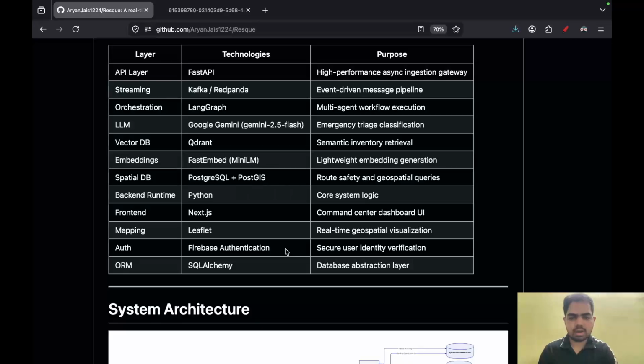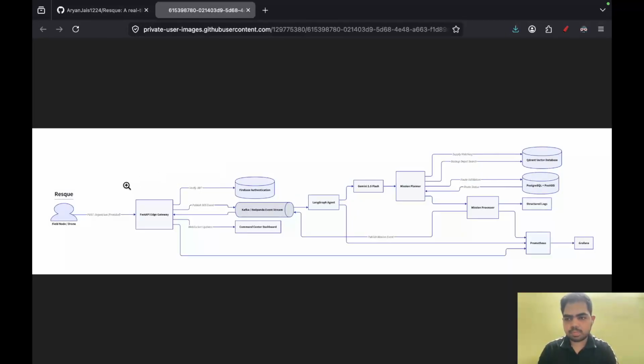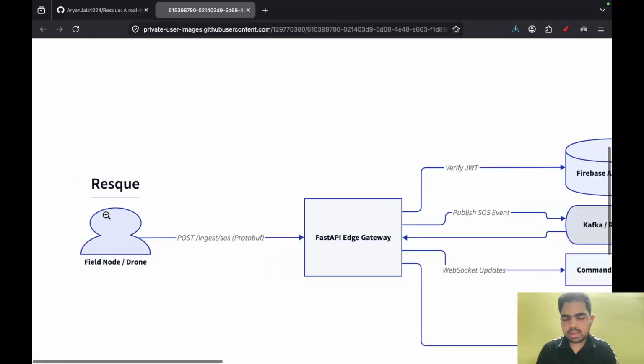So yeah, that's one kind of a thing. Okay, now let's talk about the system architecture that we have. We can see that this is a drone unit or a field node that is able to connect to the backend service. I know there will be a lot of P2P hoppings that I have not shown over here, but obviously there will be a lot of P2P hoppings that would take place.